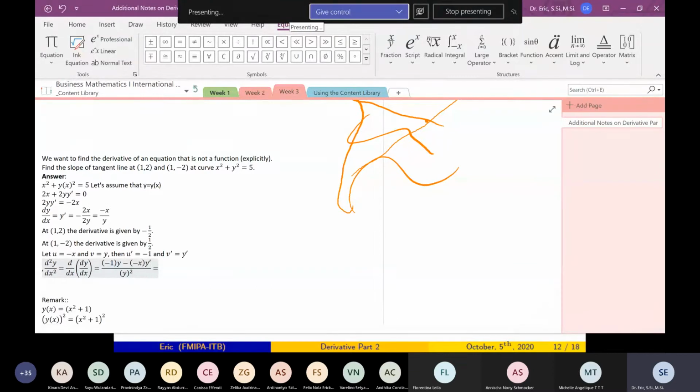The denominator is just y squared. The numerator is minus y plus x y prime. What is y prime? y prime is minus x divided by y. I can simplify it further.